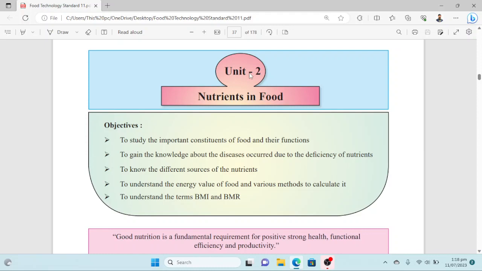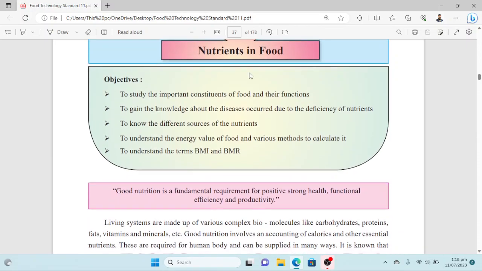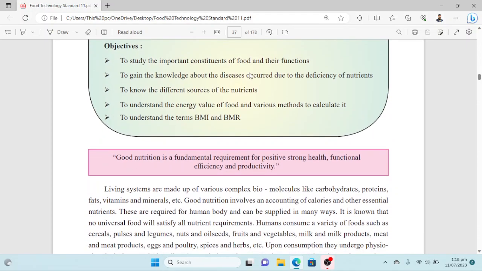So let's have a look at the objectives to discuss this unit. First of all, the objectives will be to study the important constituents of food and their functions, to gain the knowledge about the diseases occurring due to deficiency of nutrients, to know the different sources of the nutrients, to understand the energy value of food and various methods to calculate it, and to understand the terms BMI and BMR.